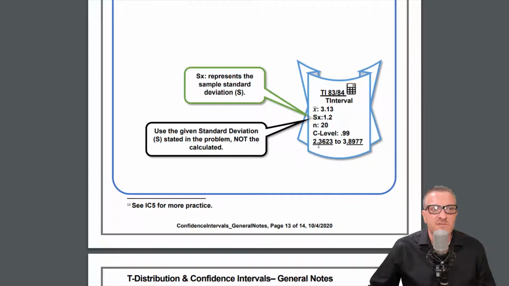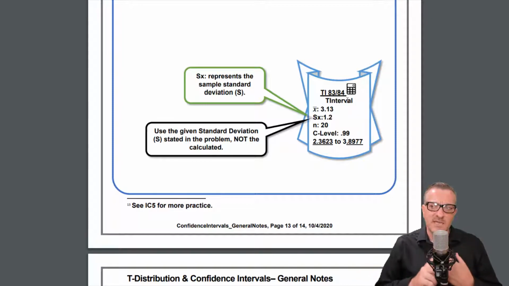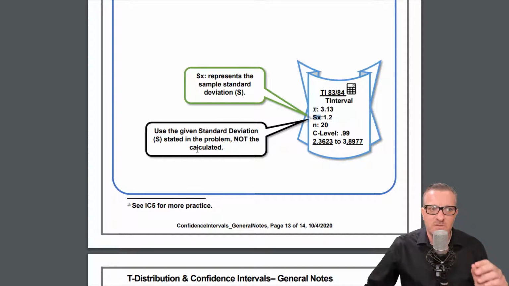Now, if we do this on the calculator's t interval, like I said, it's either under second dist, and I don't have one of the calculators in front of me, or it's in the stats key of the calculator. Then the Sx represents the sample standard deviation. This points out again to use the given standard deviation stated in the problem, not the calculated one. It's because with the t intervals, they know that they're estimates, and they know kind of what you're doing with it.